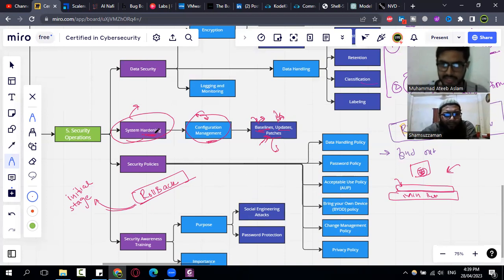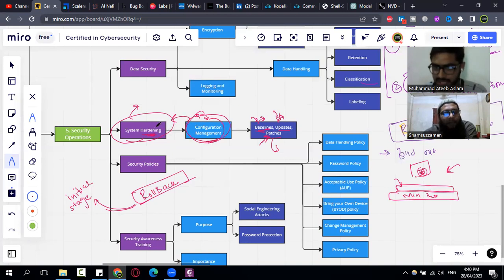So system hardening means we should take care of the vulnerabilities in the system, continuously keep it fixed and updated so that it stays hard, strong and healthy, ready to fight. That is why we keep this inside system hardening.